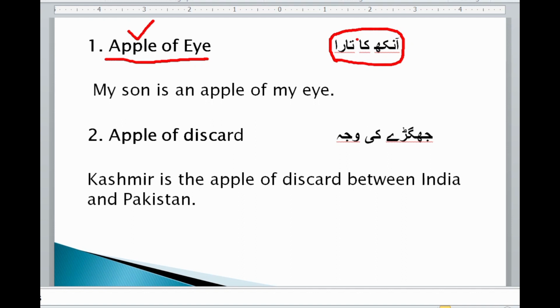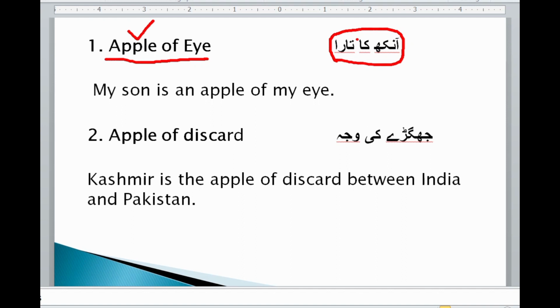Apple of eye, आंख का तारा. Now तारा and apple are different, but we have translated them like this. When we use 'my son is an apple of my eye', it gives us a sense that someone is beloved to you, then you will use apple of my eye.